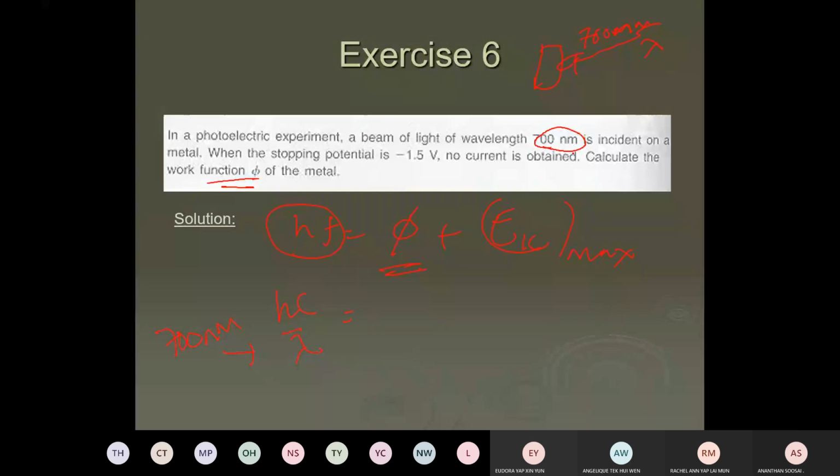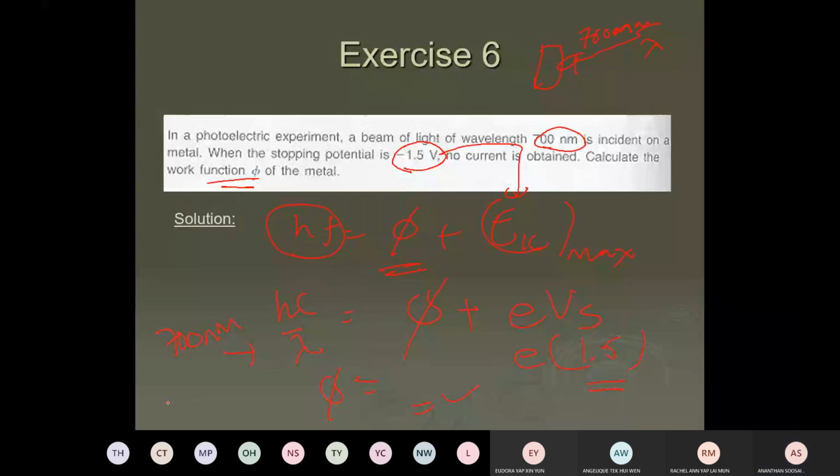Okay, so what do you want? On the metal plate, the stopping potential is 1.5 volt. Knowing the stopping potential, you can work out your EK max. It's the same as eVs, e times the stopping potential. Just put 1.5, don't put negative, just the magnitude. Then you can work out the work function. This should be the flow. Any questions?